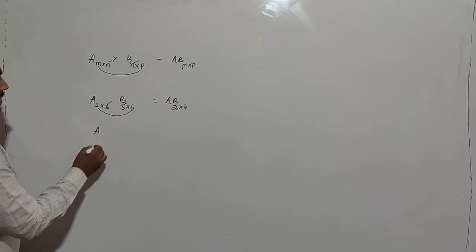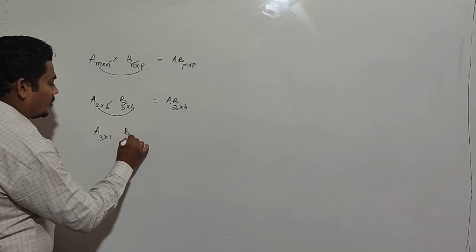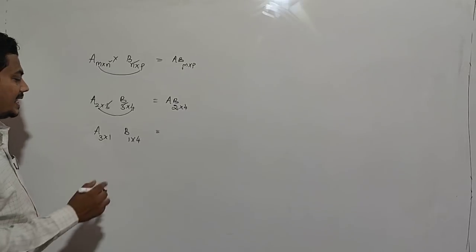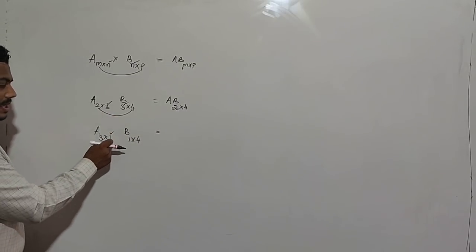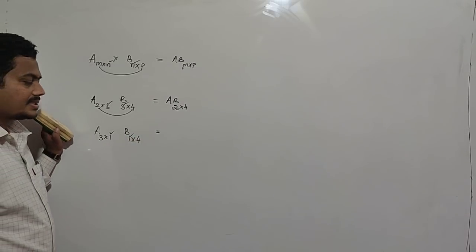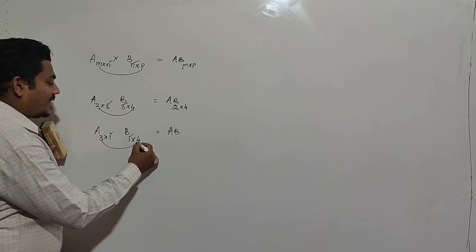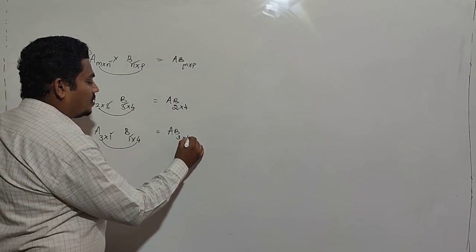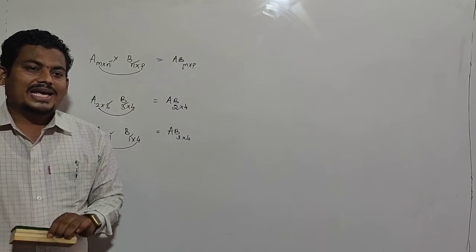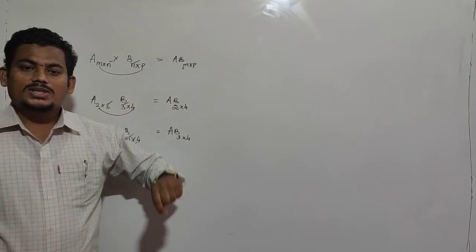Suppose matrix A is of order 3 cross 1 and matrix B is of order 1 cross 4. Whether AB is possible or not? Clearly AB is possible, because the number of columns in the first matrix is equal to the number of rows in the second matrix. Then what is the order of AB? Clearly the order of AB is 3 cross 4. Matrix multiplication is possible only when the number of columns in the first matrix is equal to the number of rows in the second matrix.